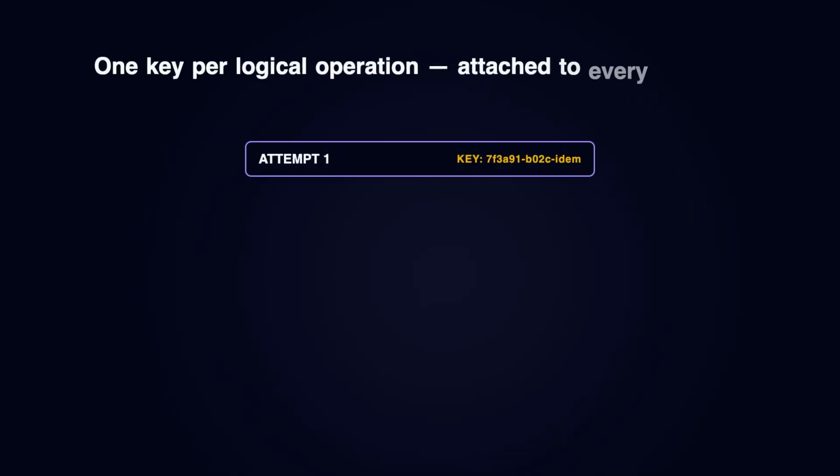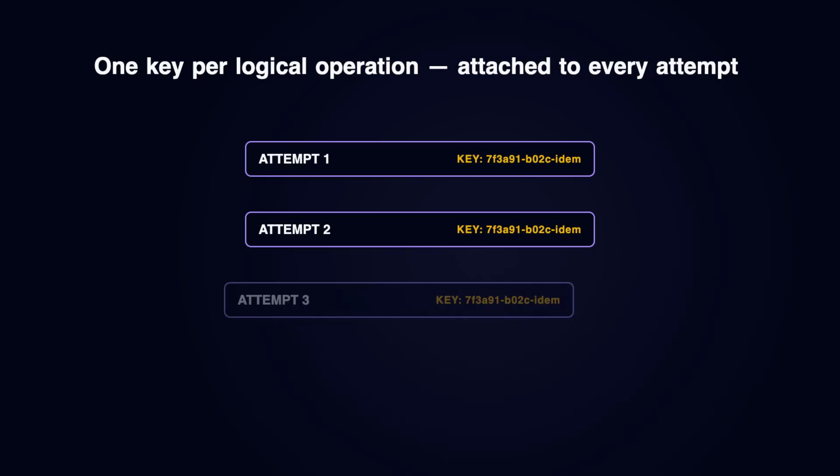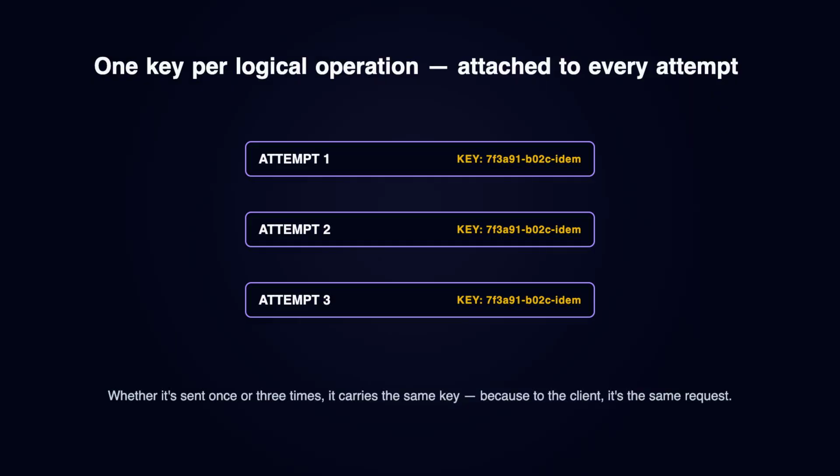The fix starts on the client. Before sending a request, generate one unique key, a UUID, for that logical operation, and attach it to every attempt of it. Click once, the key goes out once. Click 3 times by accident, and all 3 attempts carry that exact same key.